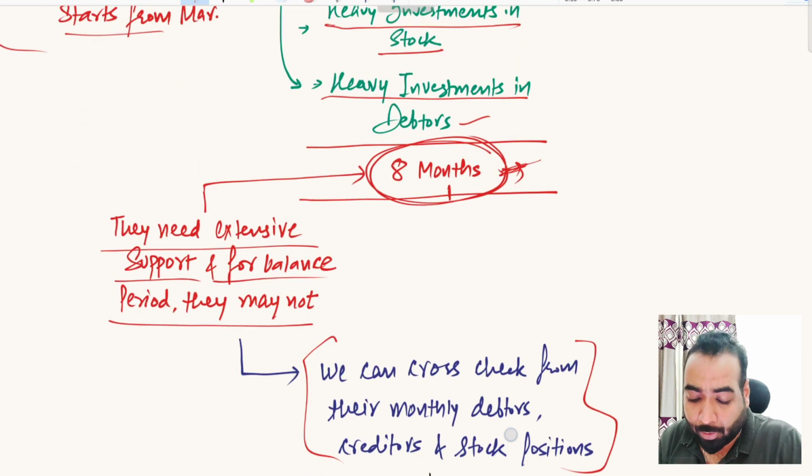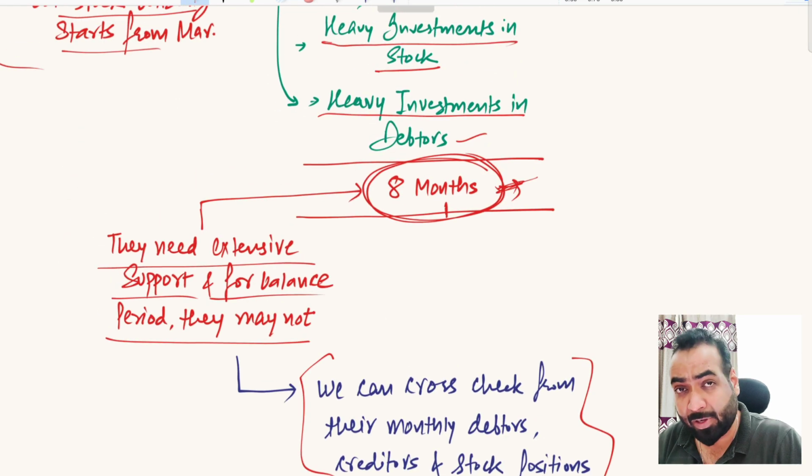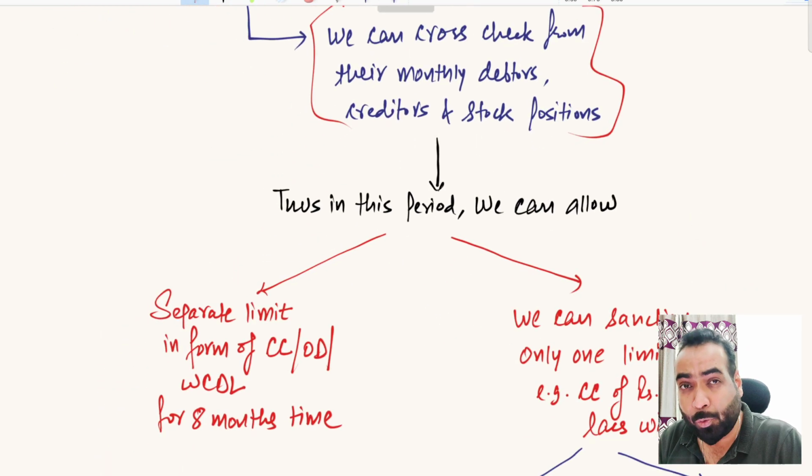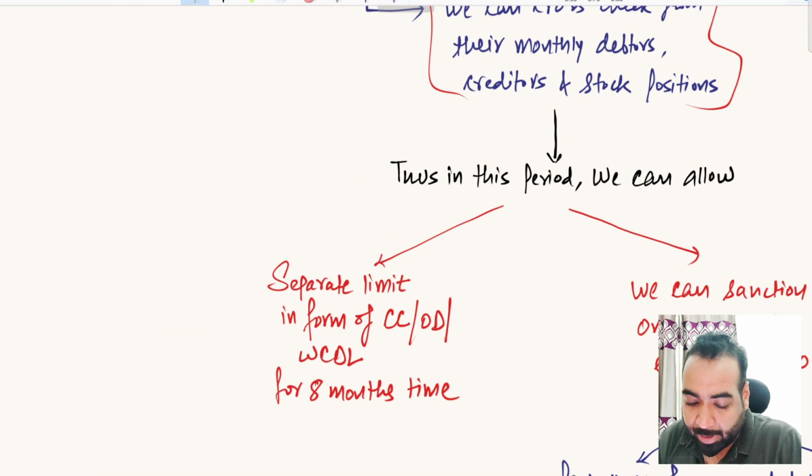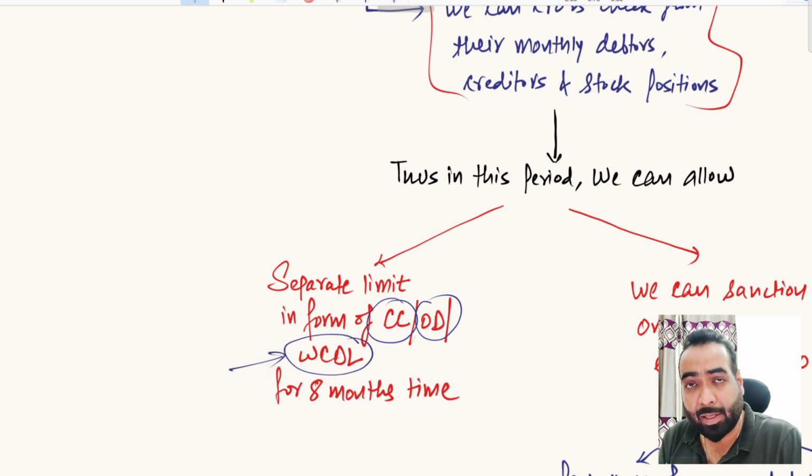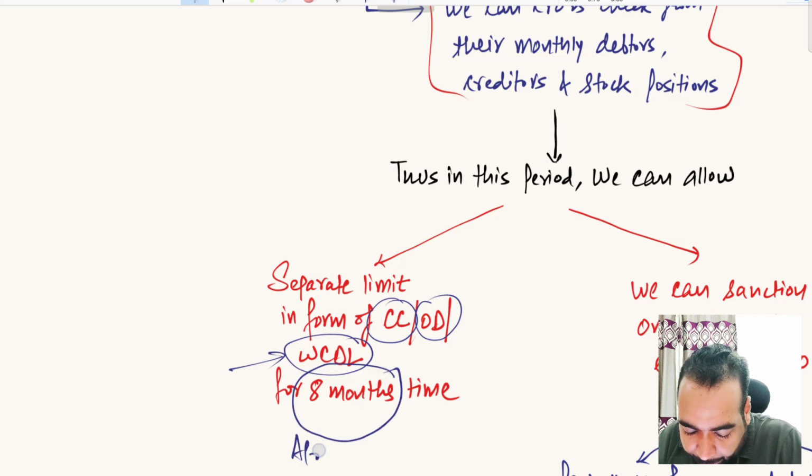So now in order to support the winter garment manufacturers for this 8 months period, the banks have two options. The first option is the bank can allow a separate limit in the form of CC or OD or WCDL. WCDL we will discuss in the next video. This facility will be allowed only for the 8 months period from April to November.